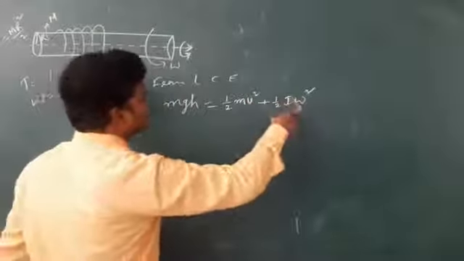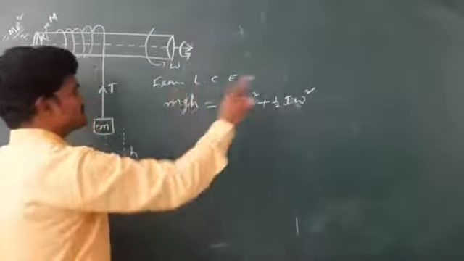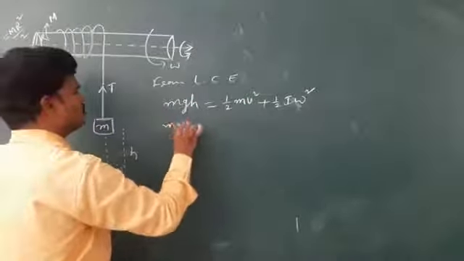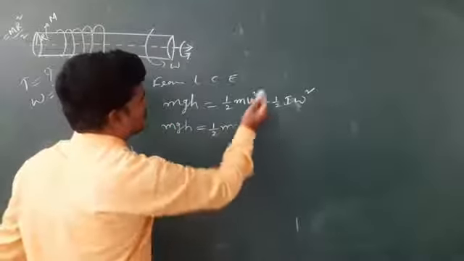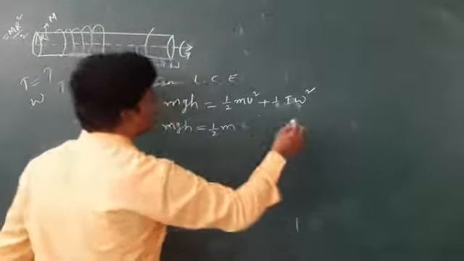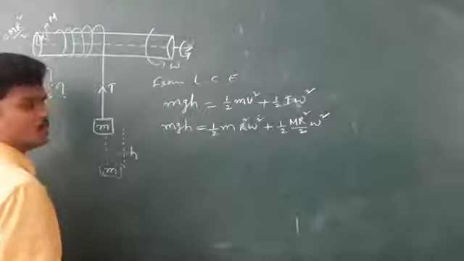If they ask you to find V, you can write omega as V by r. So based on the given question, you change it. This is small mgh, half m, V is equal to r omega, so r square omega square, plus half, I is capital M r square by 2, omega square. So you extend and you will get the omega.